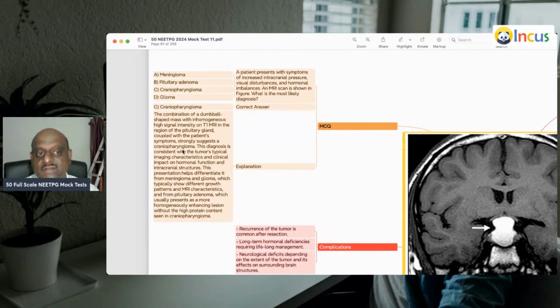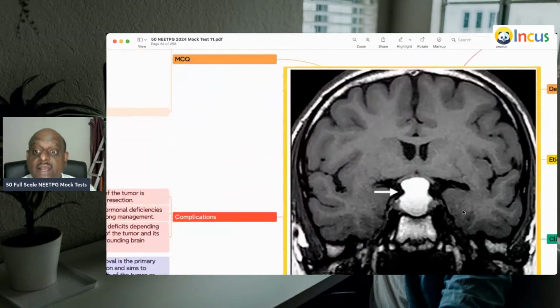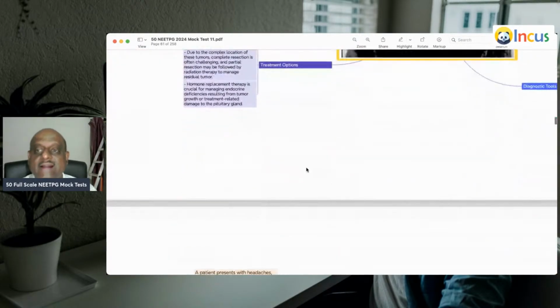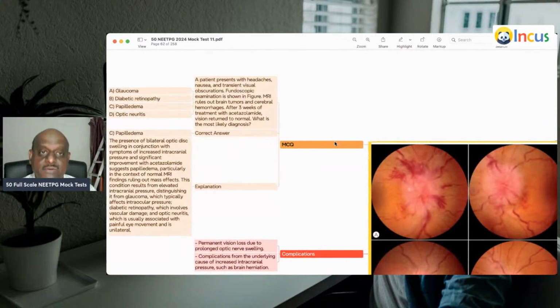It strongly suggests craniopharyngioma. Typically, it has an impact on the hormonal function and intracranial structures, with increased intracranial pressure as a presentation. The dumbbell shaped lesion is very, very characteristic of craniopharyngioma.